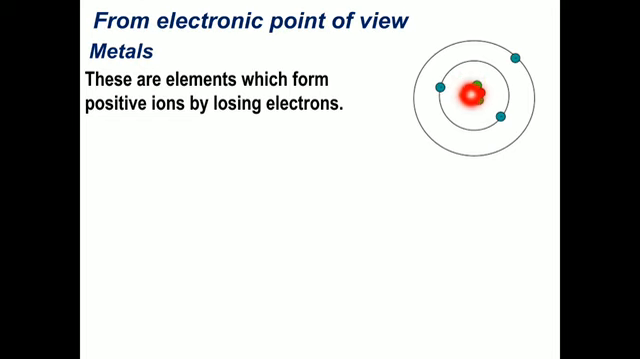The third particle present in the atom is the electron, which has a negative charge. This electron revolves around the nucleus of the atom, just like in our planetary system, where the Earth and other planets are moving around the sun.